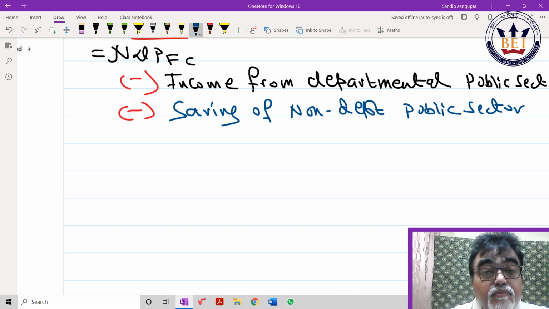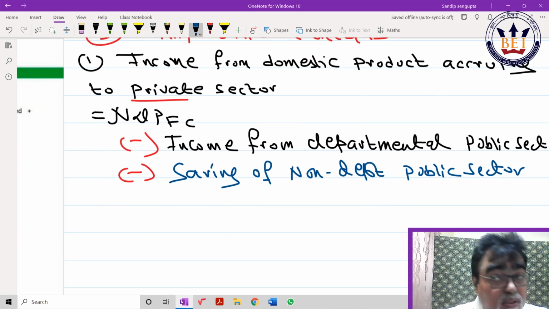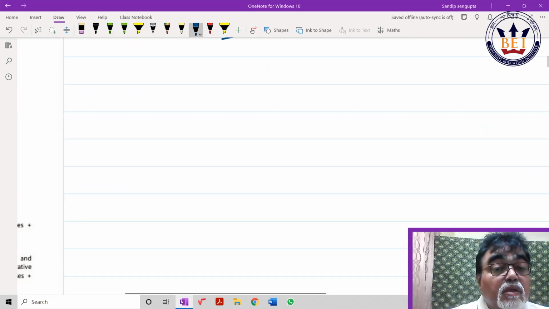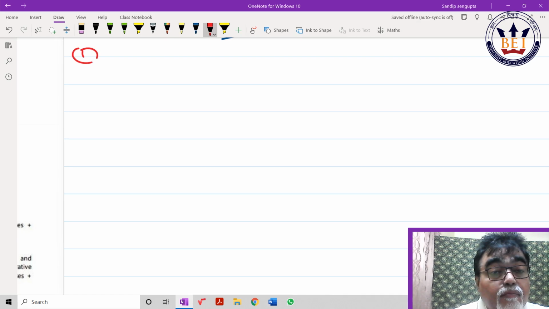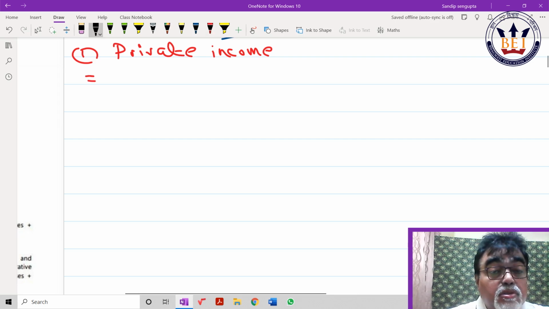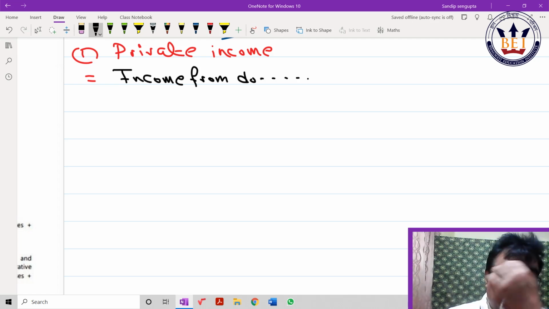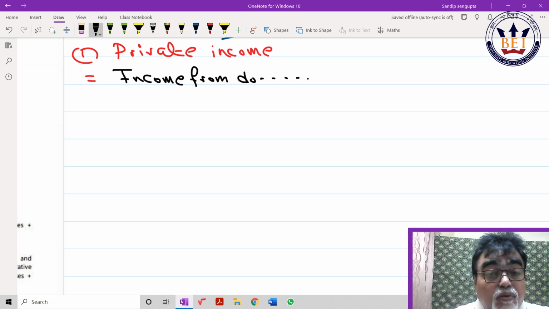Second concept, private income. Very, very important. How do I come to private income? That is why I synchronously want to make these notes. Equals to, first thing, income from domestic product accruing to private sector. Just now what I have written. Now private income, any company's income, I have to find out private company. So of course it has come from NDPFC, matlab I have to add NFIA. And you know private sectors nowadays earning more money from disinvestment. Just logic also I have given you.